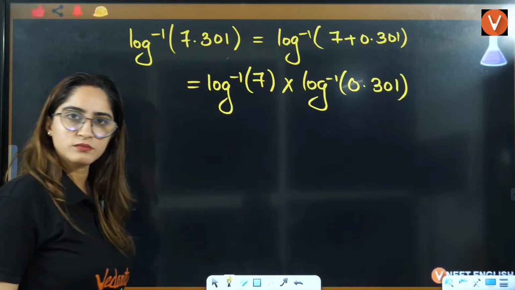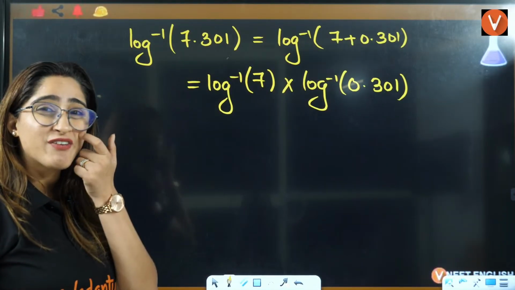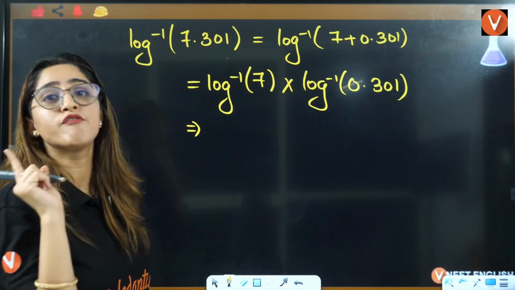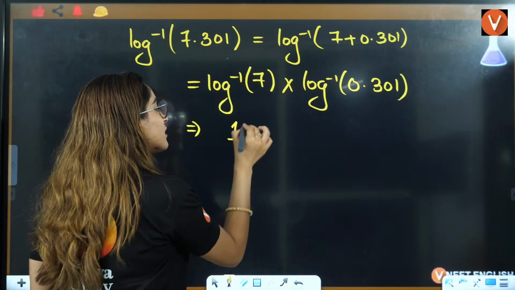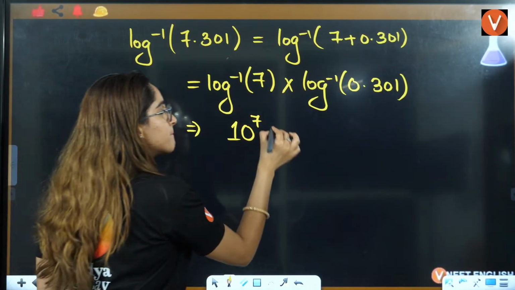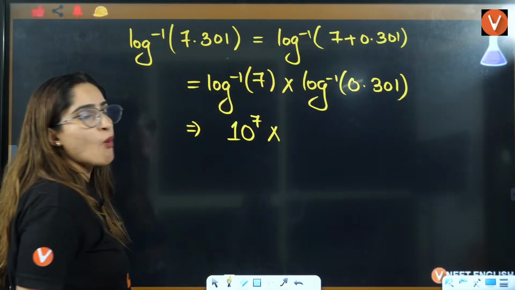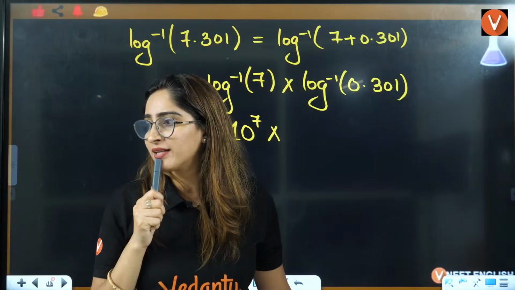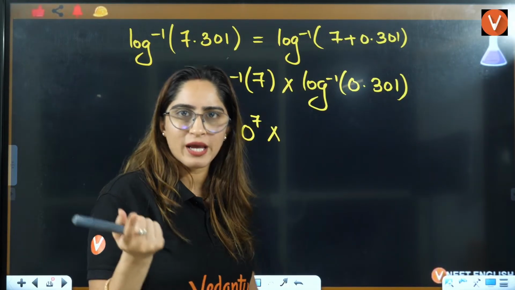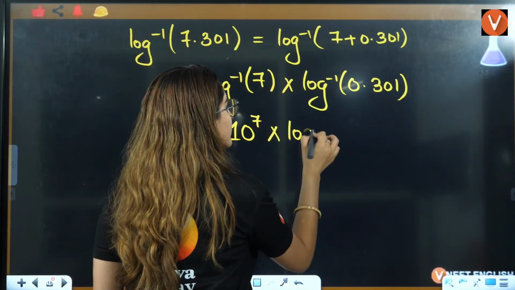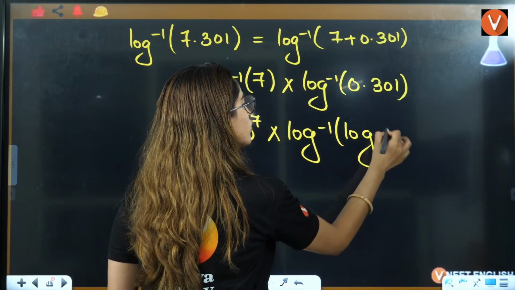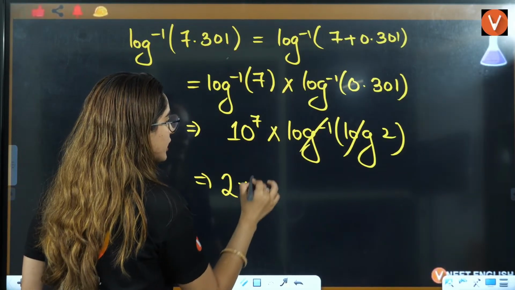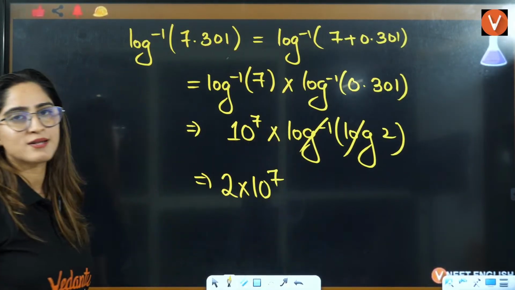Tell me, do you know what the antilog of 7 is? If it is a positive value, it will be 10 raised to the power 7, multiplied by the log inverse of 0.301. Tell me, what is the value of 0.301? 0.301 is log 2, right? So can I write here log inverse of log 2? The log inverse will cancel out, and you will have the answer as 2 multiplied by 10 raised to the power 7.